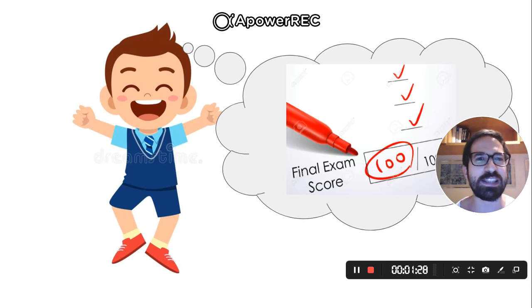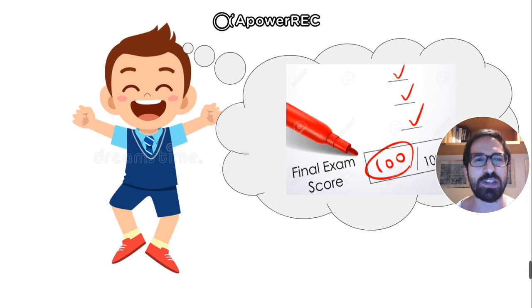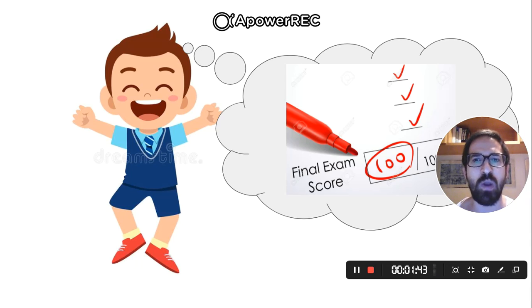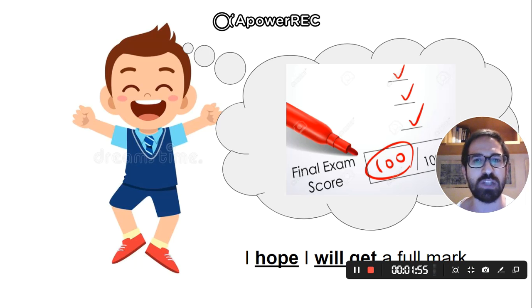Okay, so this is a happy child. Yeah, and it's about exams. So hope, right? He's feeling very hopeful, very optimistic. So I hope that I will score 100. Yes. I hope I will get a full mark, right? 100 out of 100. Okay, very good. Next one.